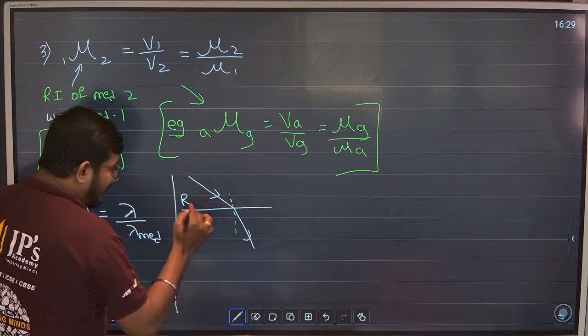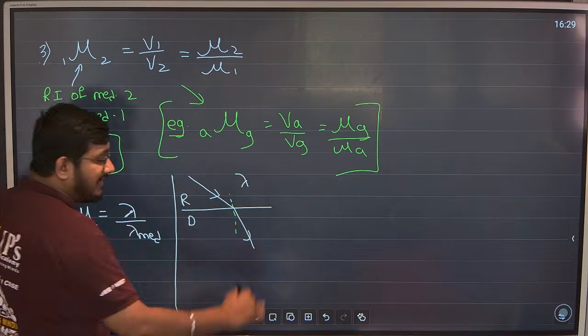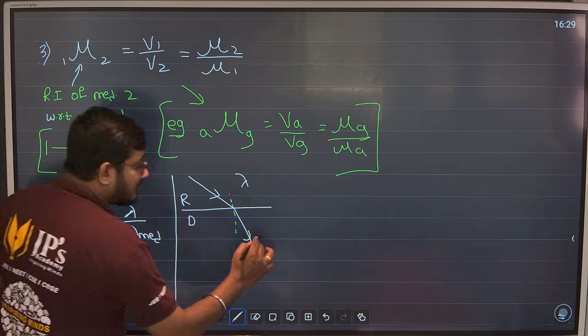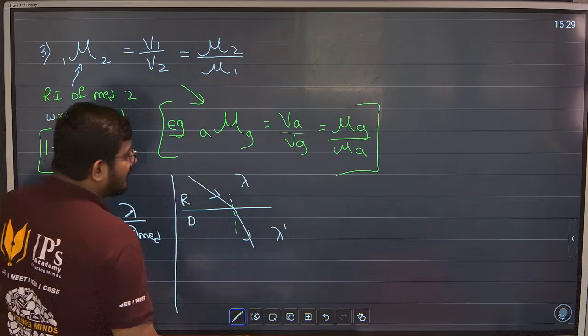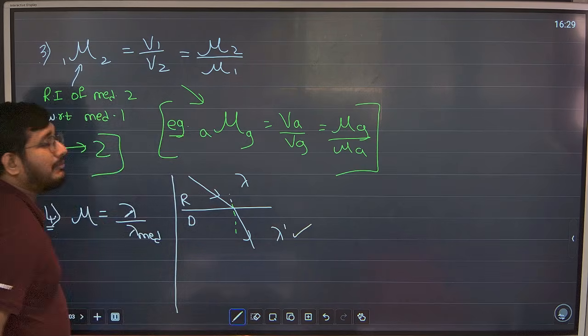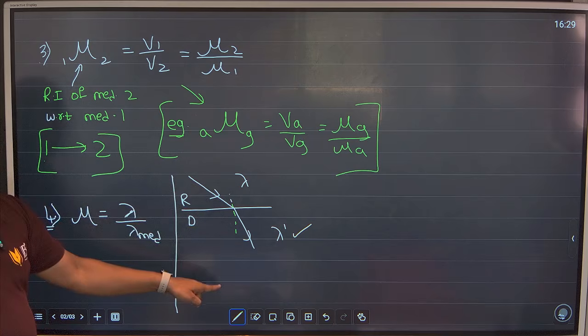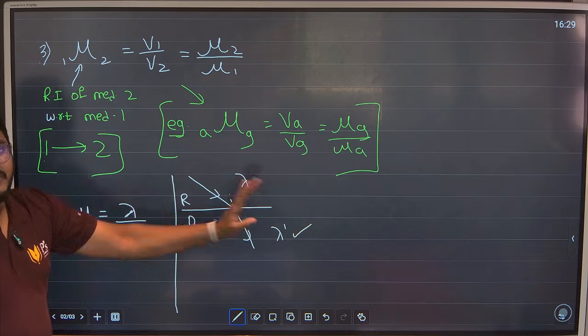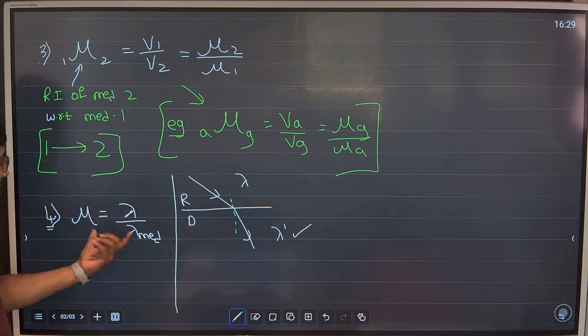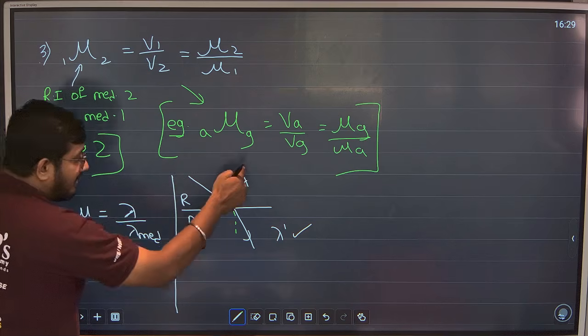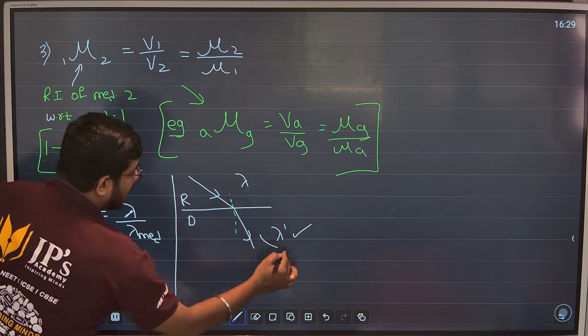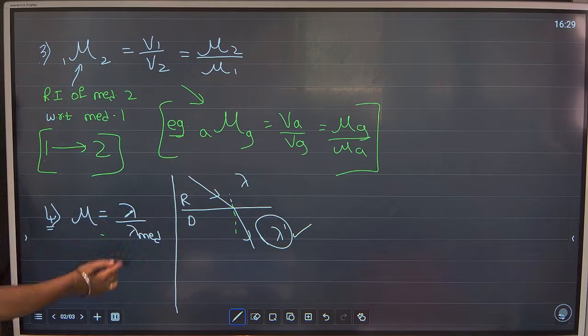For this light we have a wavelength, but wavelength also changes when it goes to this medium, so we have to find the wavelength for second medium. Light is traveling from 1 to 2, rarer to denser. We know the wavelength over here, we need to find the wavelength over here. How can you find? This formula. Mu is lambda upon lambda medium. Okay, so we will write this formula.